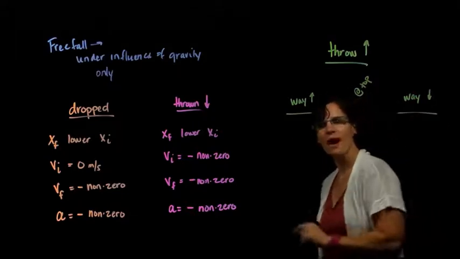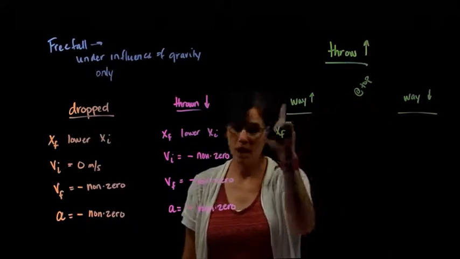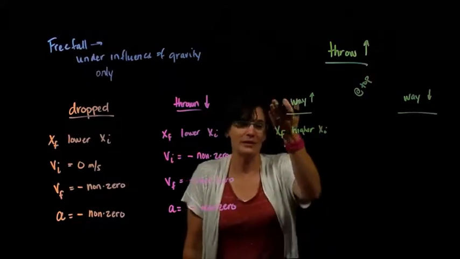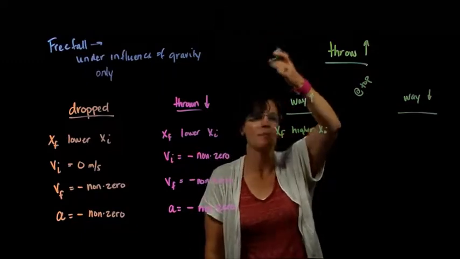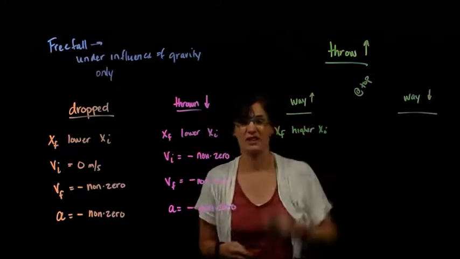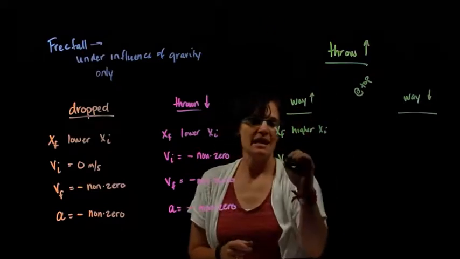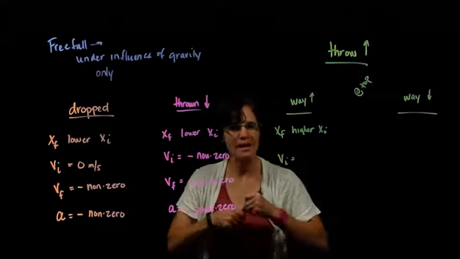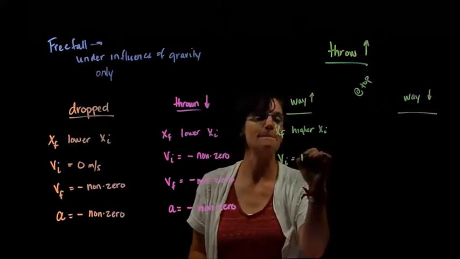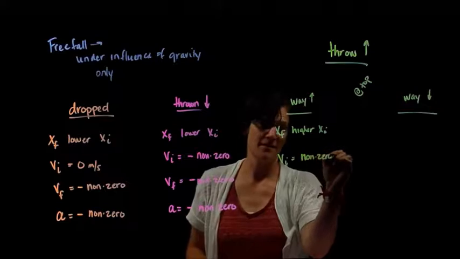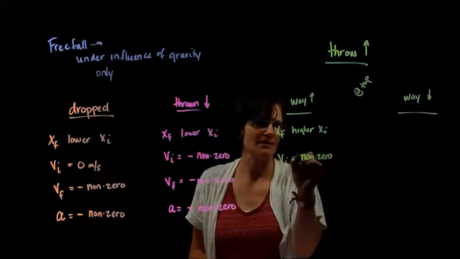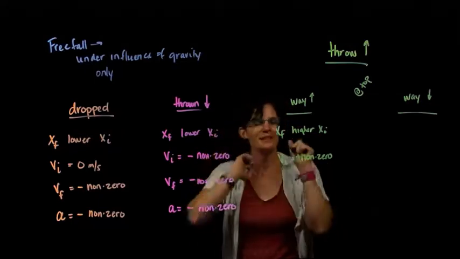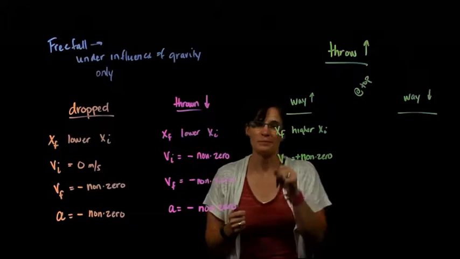So on the way up, x final is going to be higher than x initial. It's heading upward. So if I just get to that peak on my way up, then the final ends up above wherever I started. It's moving when I let go of it, or it wouldn't keep going up. So my initial velocity for the way up is non-zero, and it's moving upward, so it has a positive non-zero value.